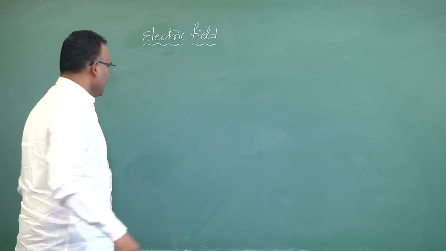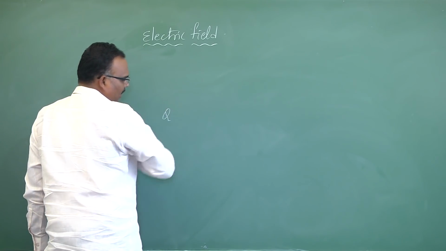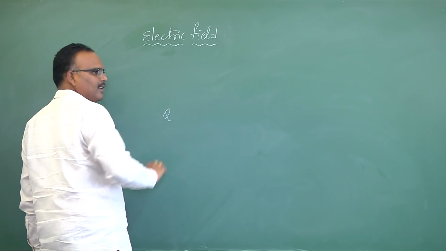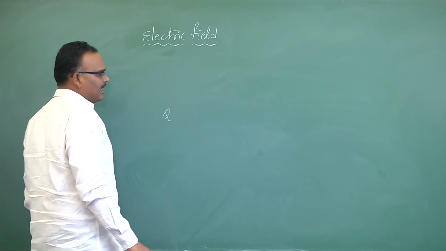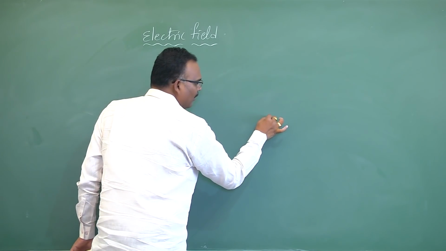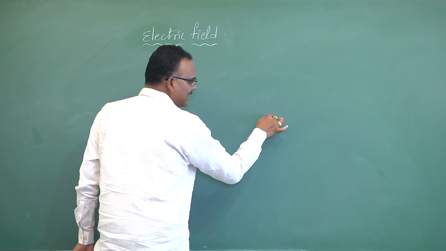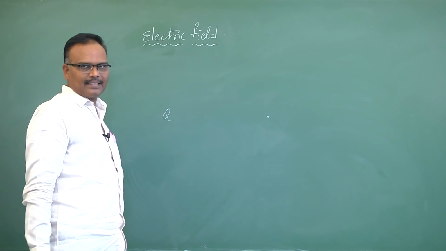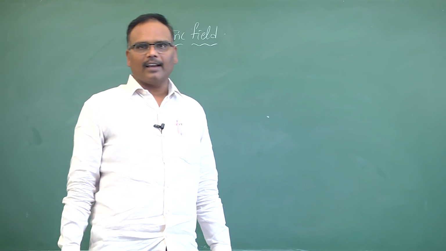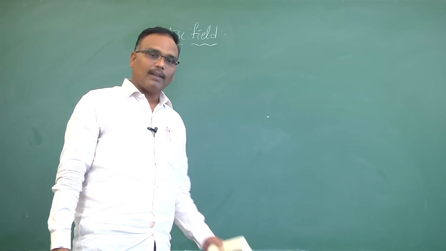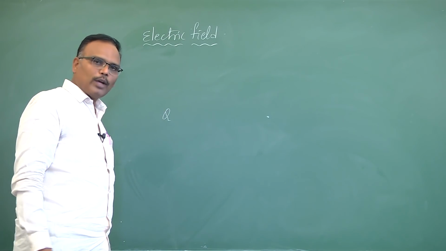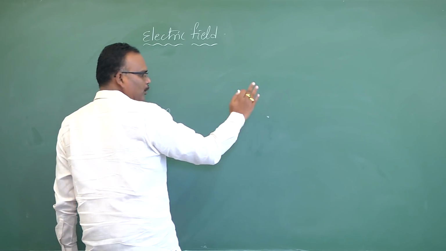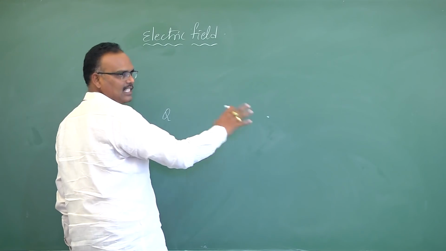Next, if this charge is producing an electric field in the space around it, then immediately my question is how much magnitude of electric field exists at this point. We have to calculate the strength of the electric field here. For that, to test whether this charge's field exists here or not, we need a charge.